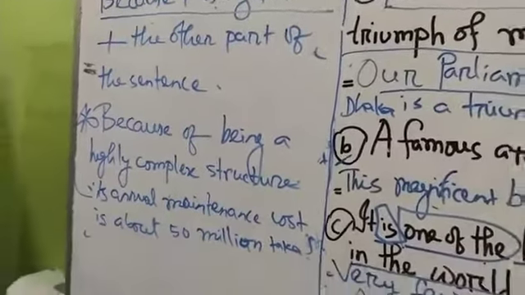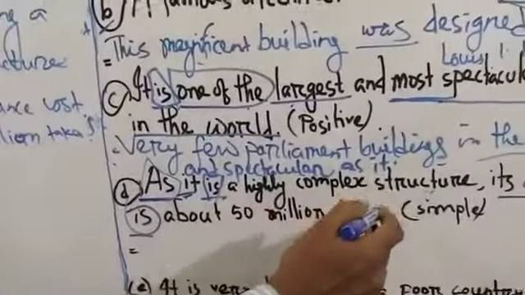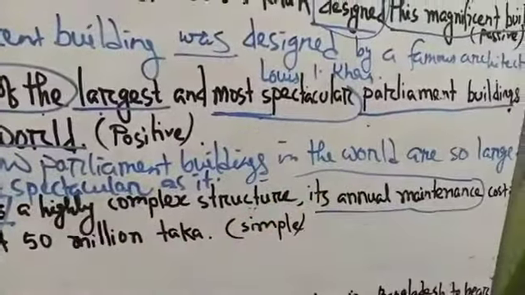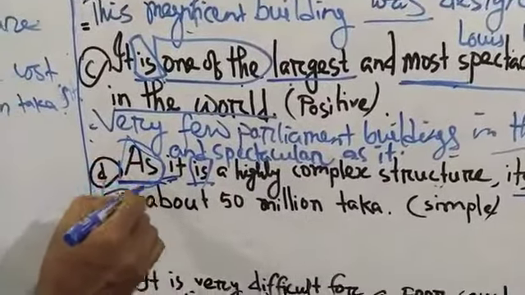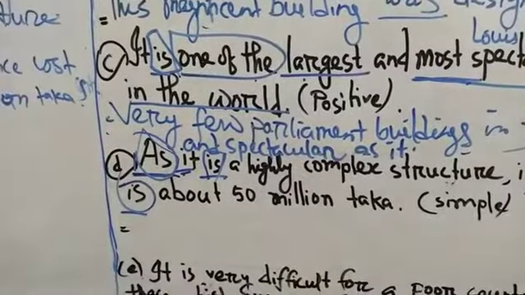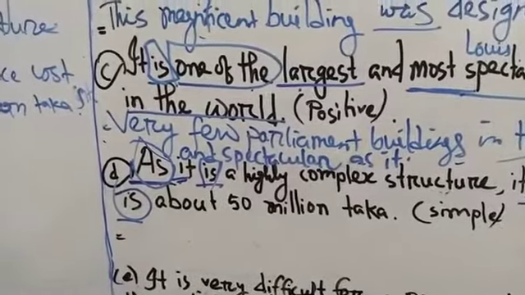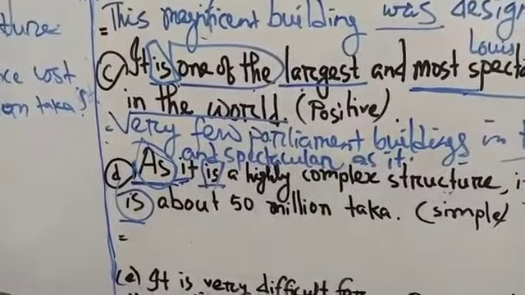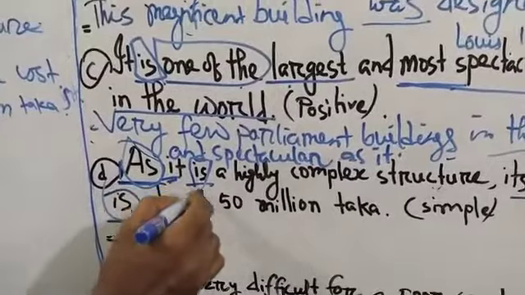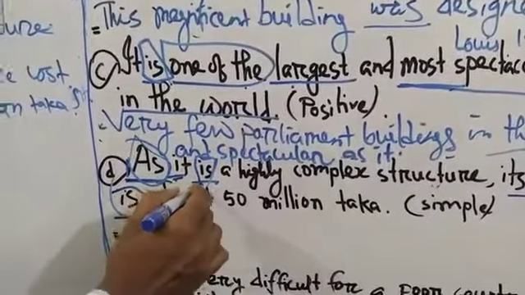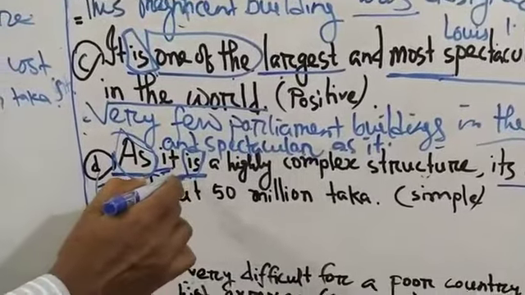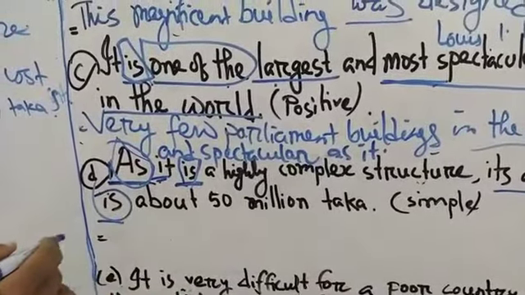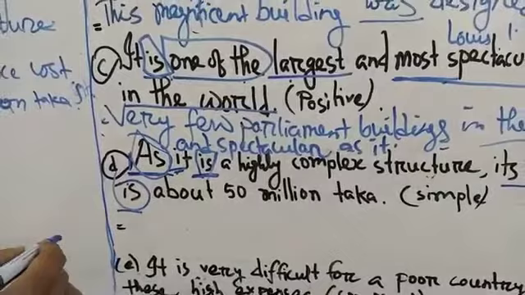In the place of "as" you have to use because of. Is, its main form of verb is be.